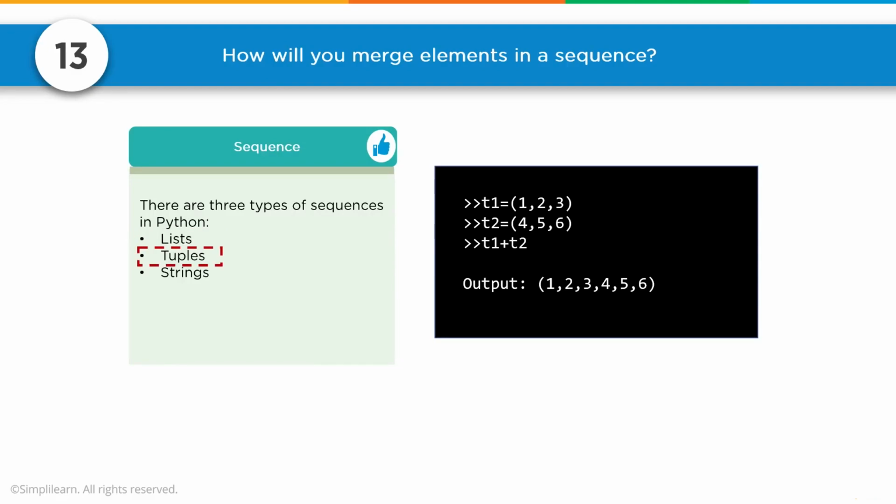If we have tuples, the curved brackets designate it, and again, just add them together. Same thing with strings. We have Simplilearn, S1 plus S2 equals Simplilearn.